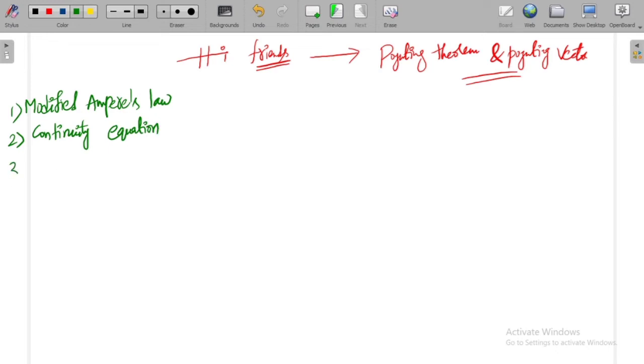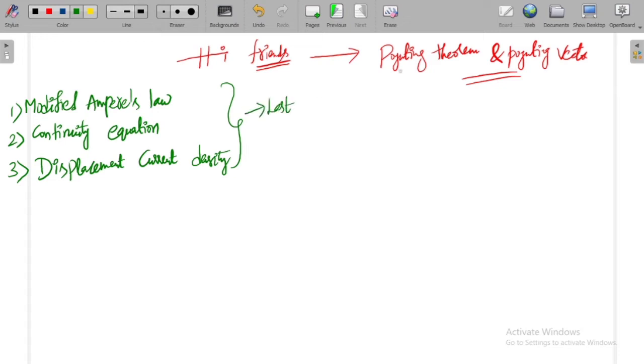And in the third stage, we have seen what is meant by displacement current or displacement current density and how it is related to conduction current density in case of a medium which contains both conducting part as well as dielectric part. These are the three things which we discussed in the last video.